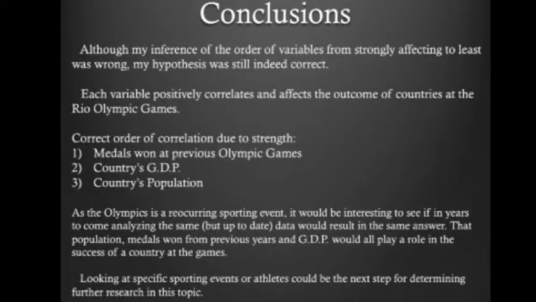Although my inference of the order of variables from strongly affecting to least was wrong, my hypothesis was still indeed correct. Each variable positively correlates and affects the outcome of countries at the Rio Olympic Games. The correct order of correlation due to strength was 1. The medals won at previous Olympic Games, 2. Country's GDP, followed by 3.